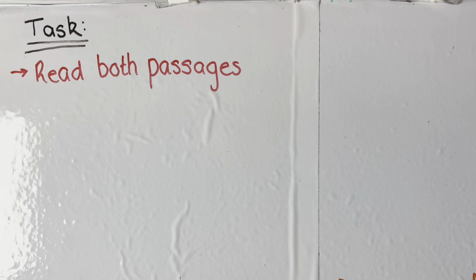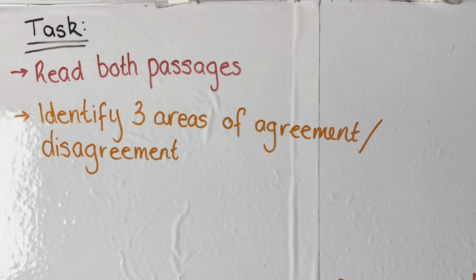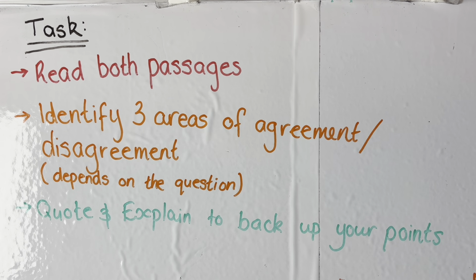So what do you actually have to do for the 5-mark question? Well, it's actually kind of straightforward. You get given 2 passages in the exam paper, so you have to read both of them. One of them is longer than the other because that's the one that asks you most of the questions. The second passage is only for the 5-mark question, so it's considerably shorter. Then you have to find 3 areas where the passages agree or they disagree. If it says "and or", you can cover both and you don't necessarily have to do it equally. Then you have to quote and explain to show that you've not just made these areas of agreement or disagreement up, you prove that you have found them in the paper. It's kind of like a game of spot the difference or spot the similarities depending on the question.